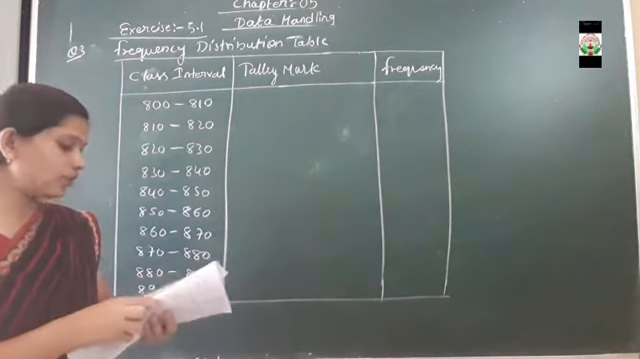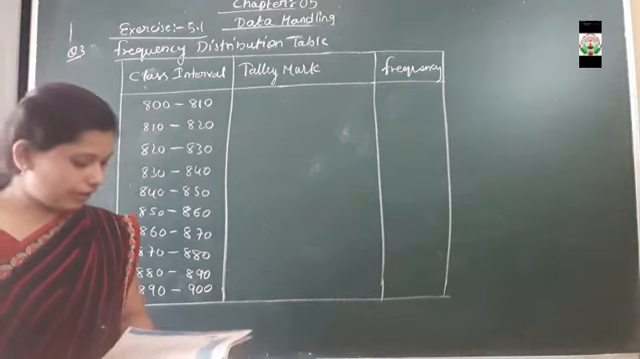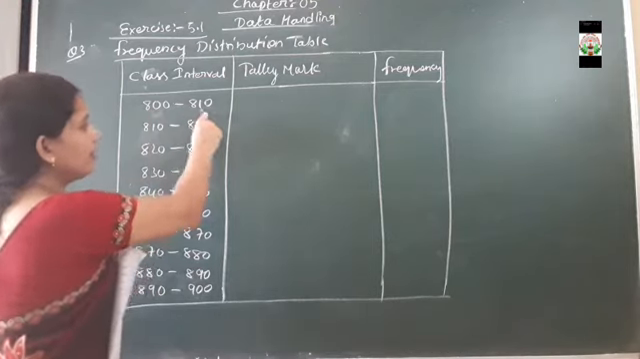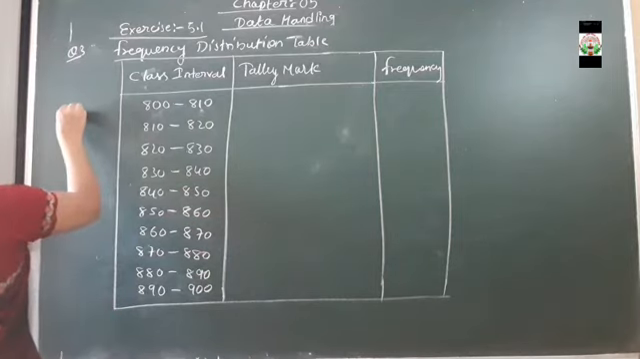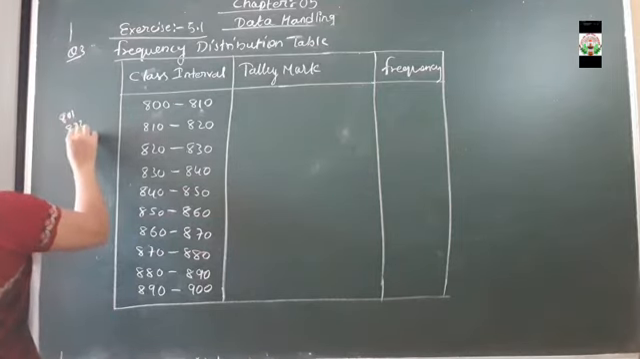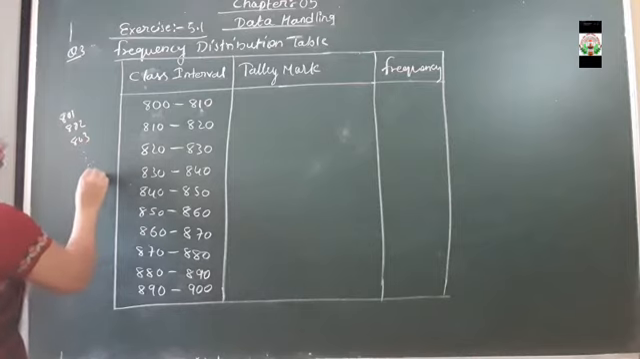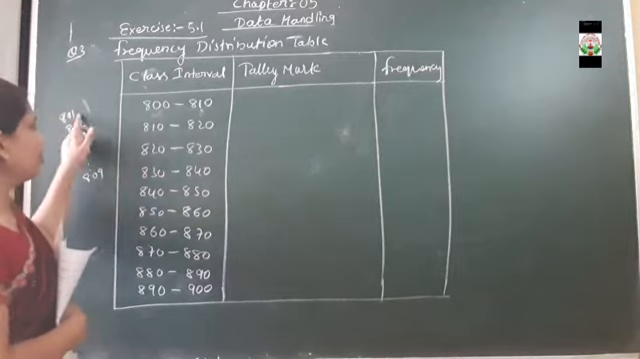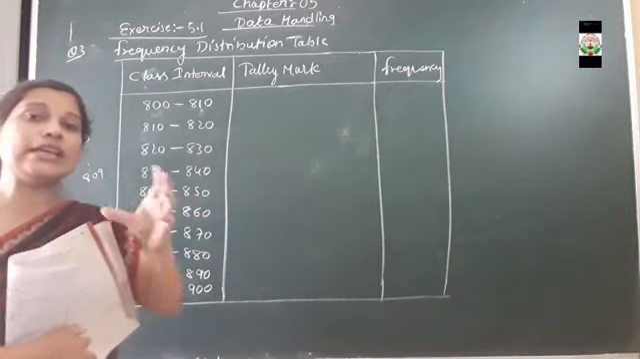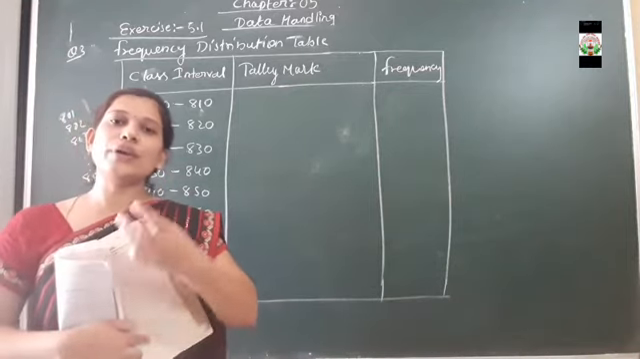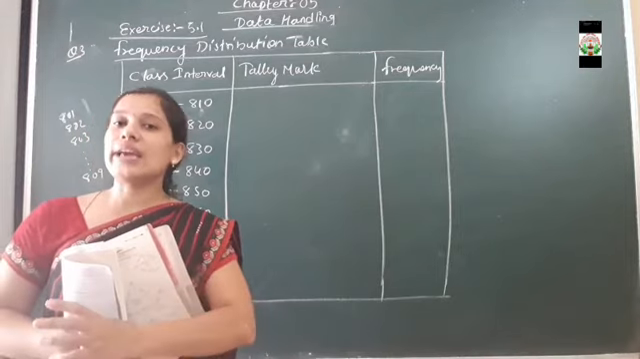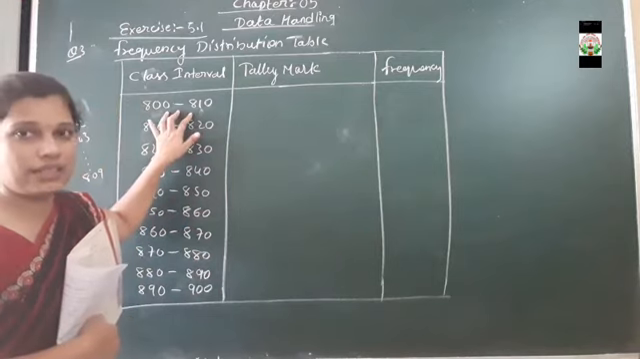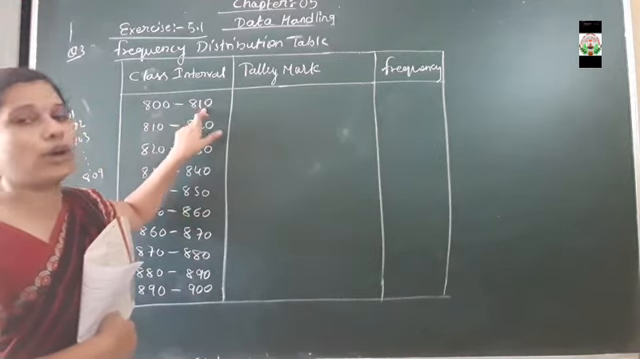Now we have to count the data. That means how many data are in 800 to 810? So 801, 802, 803 up to 809. Whatever number comes inside this class interval is counted, but 810 will not come.